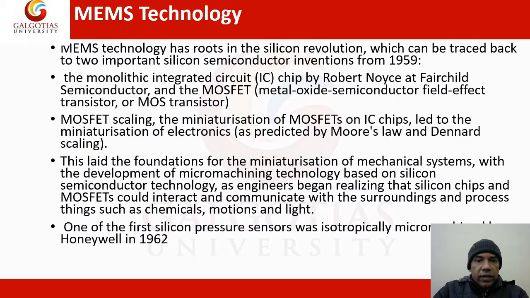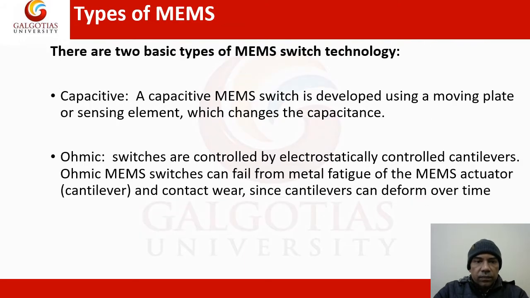So MEMS technology has roots in the Silicon Revolution, which can be traced back to 1959. There are so many ways to manufacture that. A few are the integrated circuits, that is IC chips by Robert Noyce at Fairchild Semiconductor, and the MOSFET. These are the things. These are the MEMS technology.